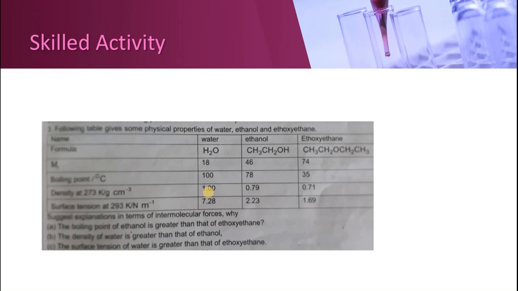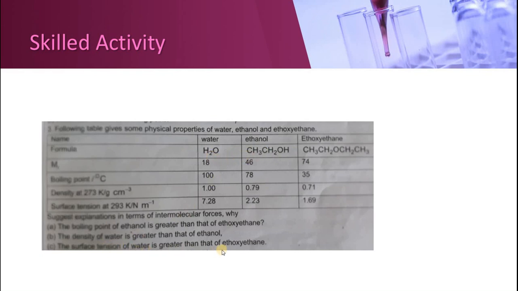What is density? Density is mass by volume. So more mass of water will be contained in the given volume as compared to ethanol. And ethanol, as you can see, has quite an extended, bigger structure as compared to water. So less mass of ethanol will be contained in the given volume as compared to water.